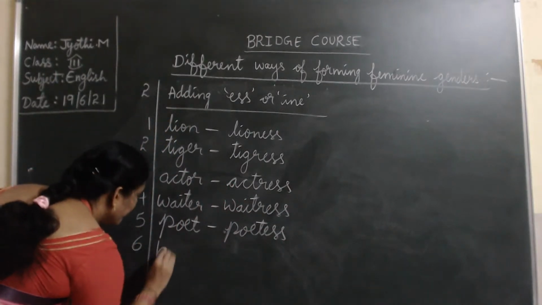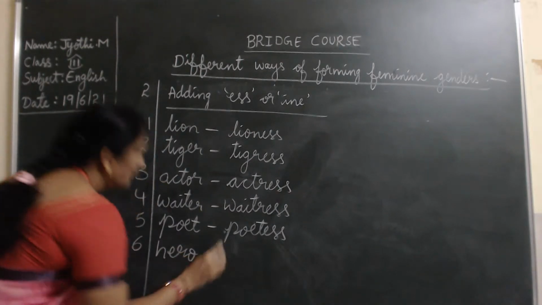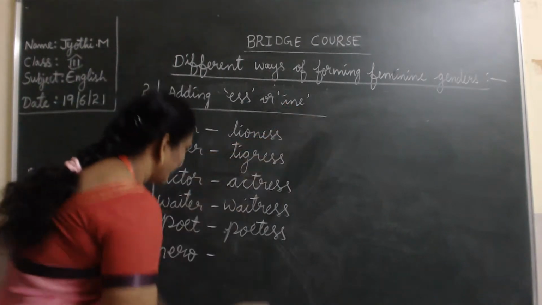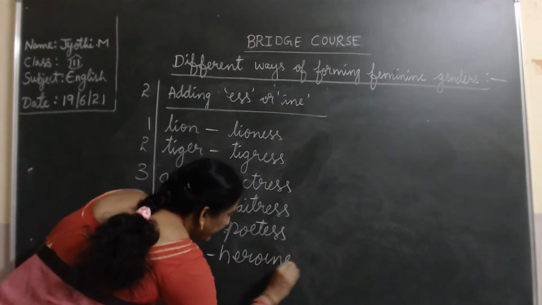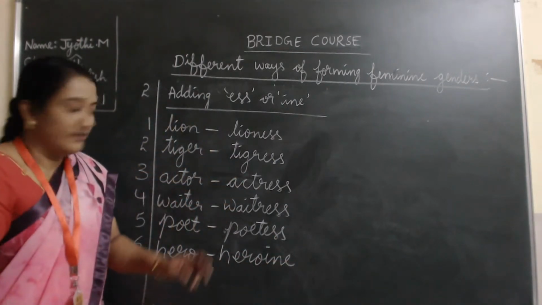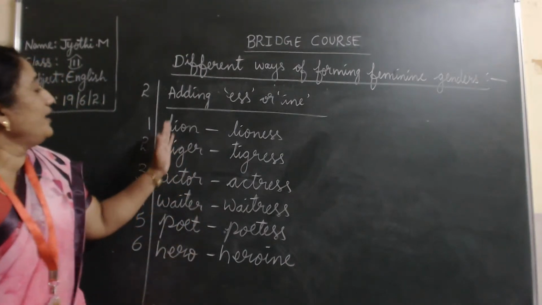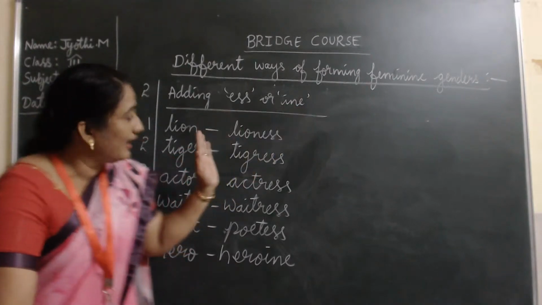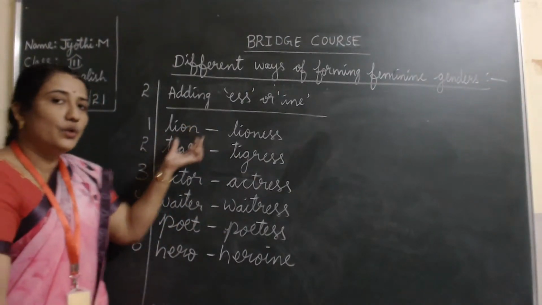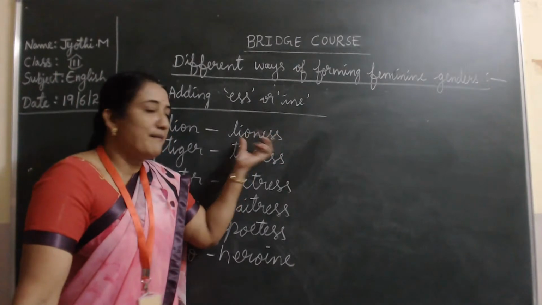Now, hero. See, we are going to add INE here. Heroine. What we are doing? We are just adding ESS or INE to the masculine gender to get its feminine gender.